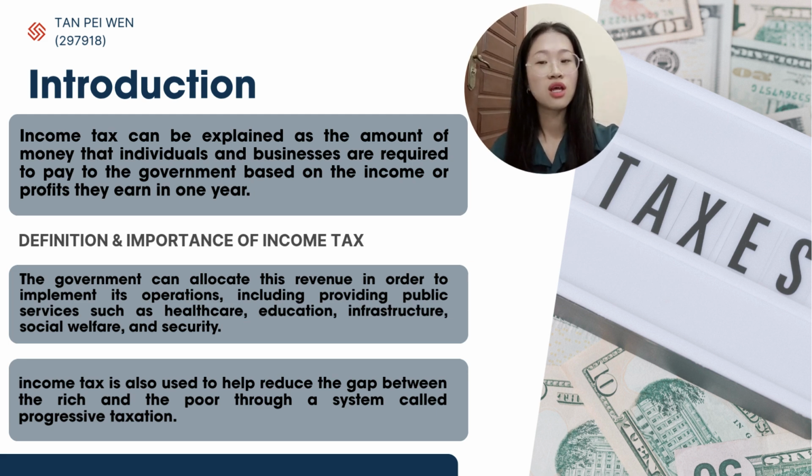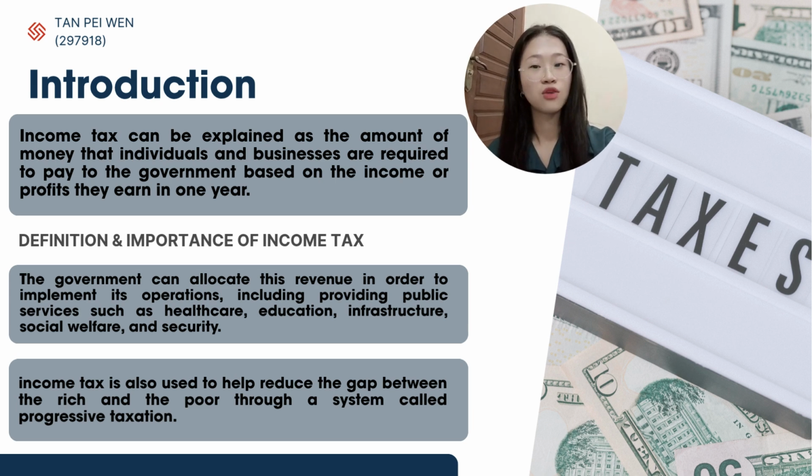For instance, in Malaysia, income tax money helps pay for services like healthcare at public hospitals such as Hospital Besar, and education at public universities like Universiti Utara Malaysia. According to the Ministry of Finance Malaysia, income tax collected from people and businesses makes up more than half of the federal government's total revenue. This clearly shows how important income tax is in running the government and supporting the well-being of the people.